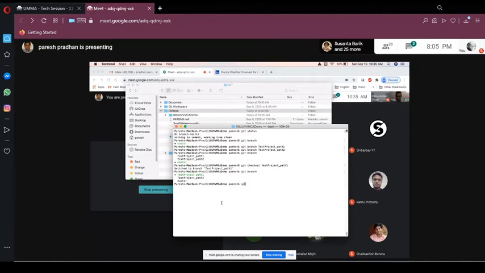If I do a git status here, it will tell you that you are on branch path 1. Before that, it was showing you are on branch master. So you see these two commands. When I ran it on master, it said you are on branch master. But now that I have checked out from master to path 1, it says you are in test project path 1.